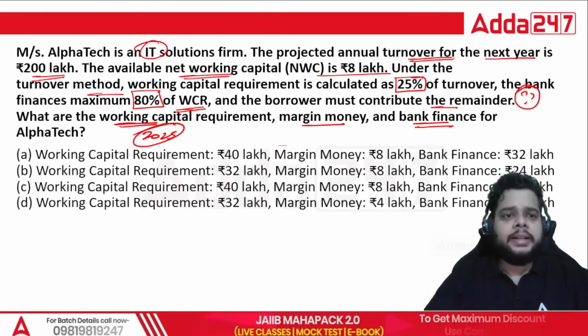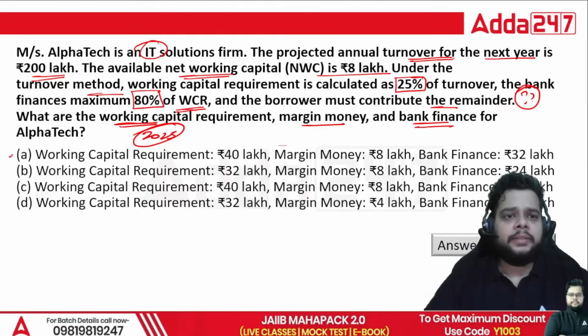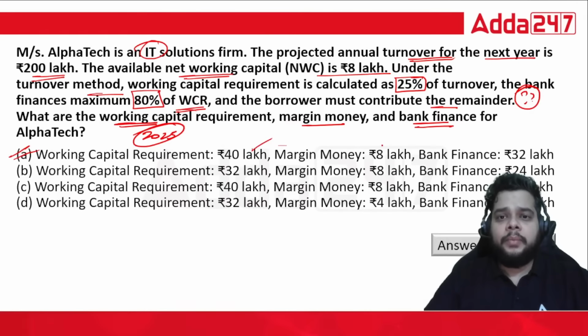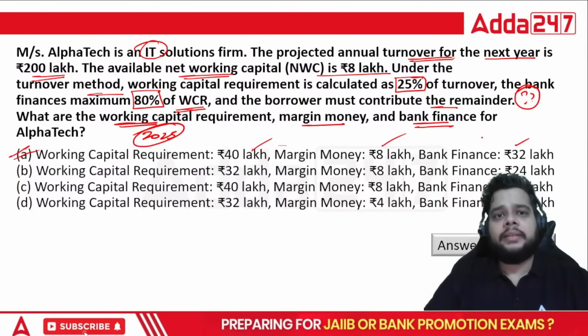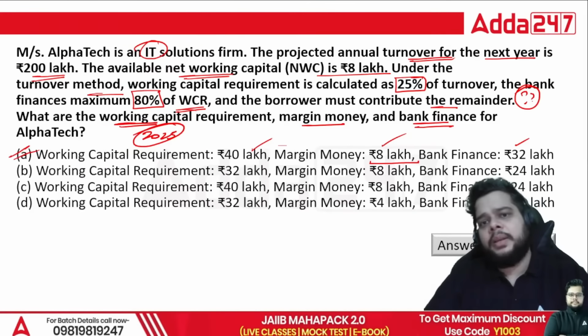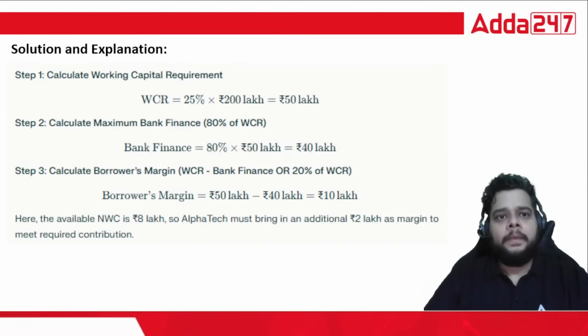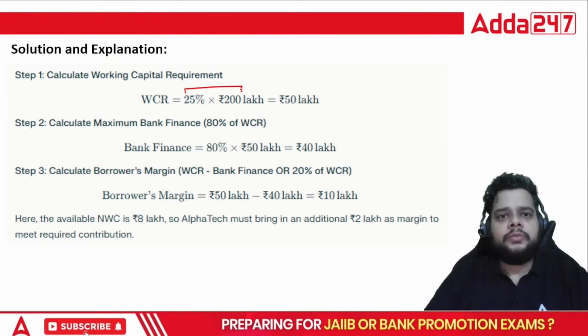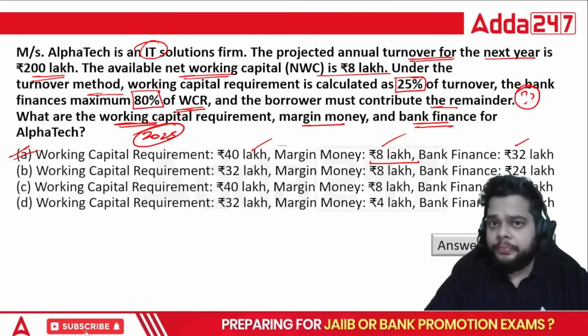Right now, the right answer for this question will be option A, that is working capital requirement 40 lakh, margin money 8 lakh, bank finance 32 lakh. Fine. So the remaining amount will be your margin money provided by the customer. So 25% of 200 lakh will be your what?